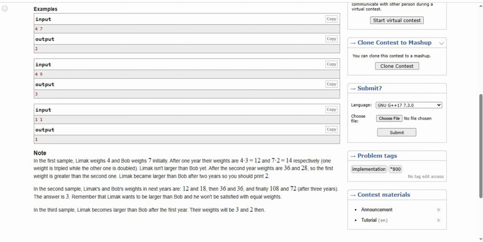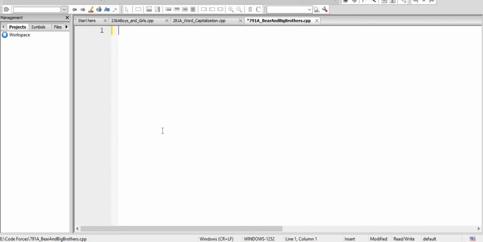Then 12 is multiplied by 3 and 14 multiplied by 2, giving 36 and 28. We can see that 36 is greater than 28, so Limak is now greater than Bob. Then we find the answer of 2 years.